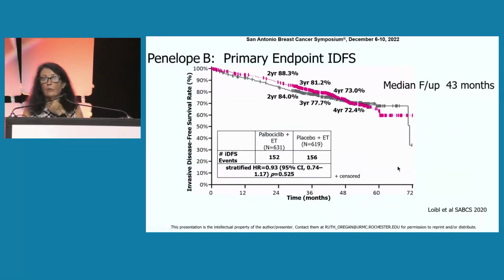And then the other adjuvant trial was Penelope-B, which took patients who were very high risk. They had residual disease following preoperative chemotherapy and also had to have a CPS-EG score of greater than 3, or greater than 2 with no positive disease. And as you remember from this study, the curves initially separated. They were randomized to receive endocrine therapy with or without palbociclib, but only for a year. And you can see the curves did separate at 2 years and even at 3 years, but then came together at 4 years. So overall, this was a negative trial. Just to point out here, the median follow-up of Penelope-B is now the same as the median follow-up on the Monarch-E study. So I think that's why the data from the Monarch-E study is very encouraging.